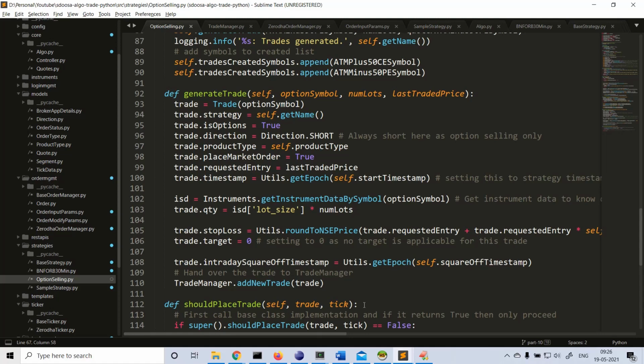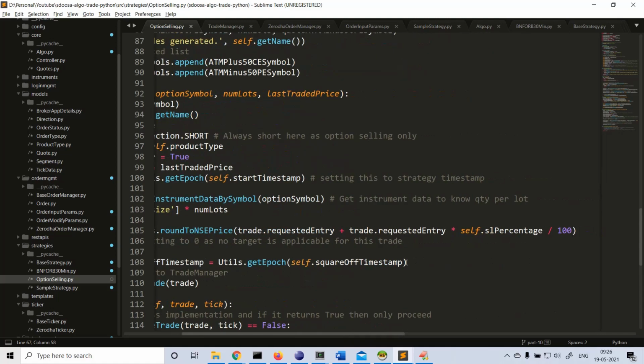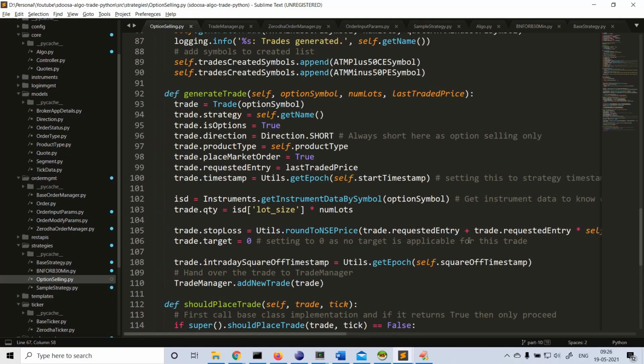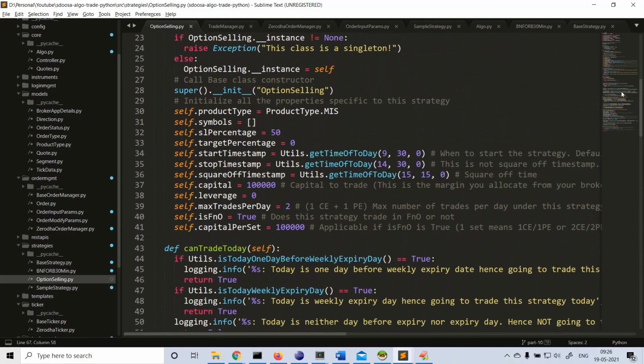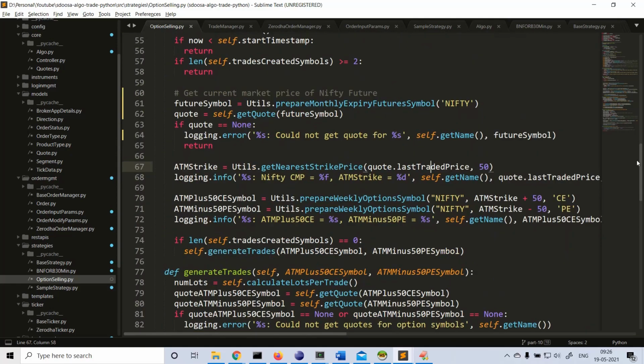Stop loss you have to calculate. So what is the stop loss in this case? Request entry plus request entry into stop loss percentage, right? This is the stop loss percentage we configure, which is 50% here. So 50% is our stop loss in this case.